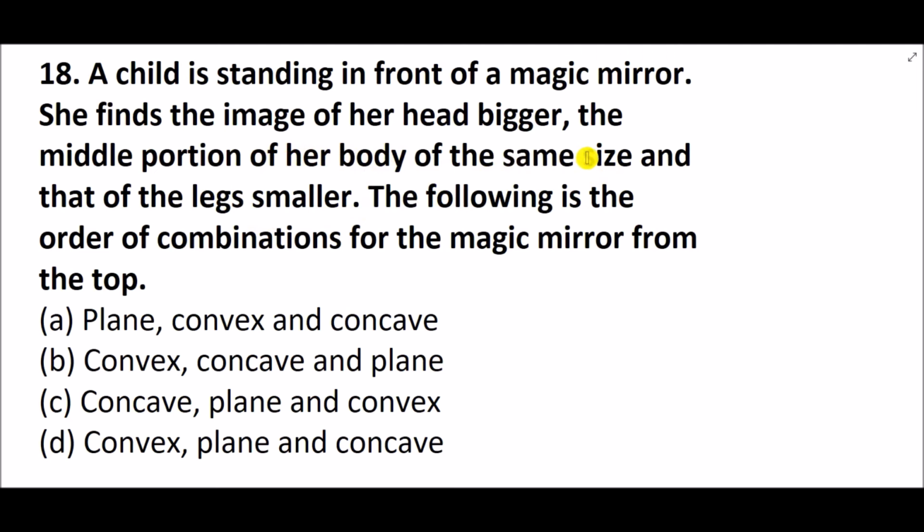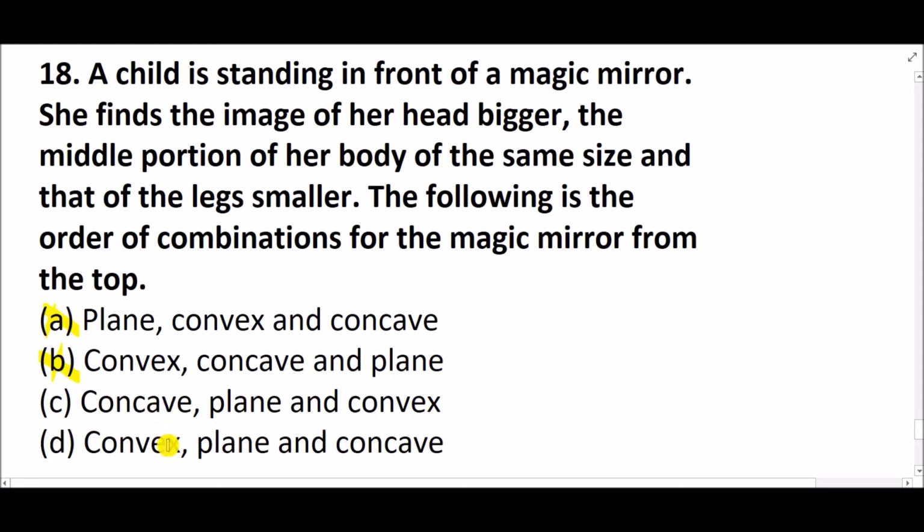Same size means we can immediately guess it has to be a plane mirror. So let's see in which options plane mirrors are there. Plane mirrors are only in C and D. So A and B are ruled out. It cannot be A or B because there is no plane mirror option there.